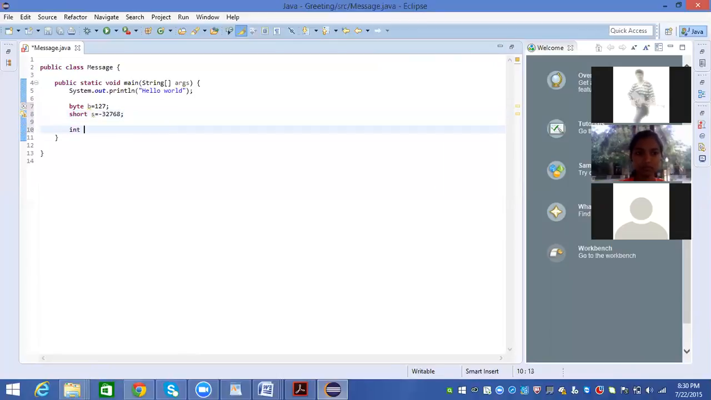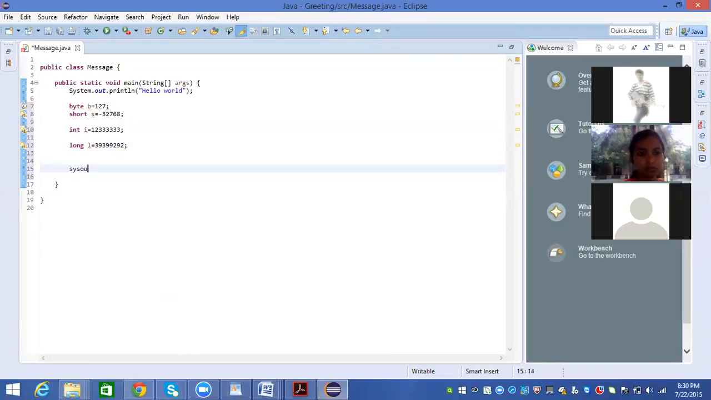Similarly, int has some limitations. I can give some values. And long holds a data type which is bigger than integer. It will hold 8 bytes of memory. Now I just want to print these values.